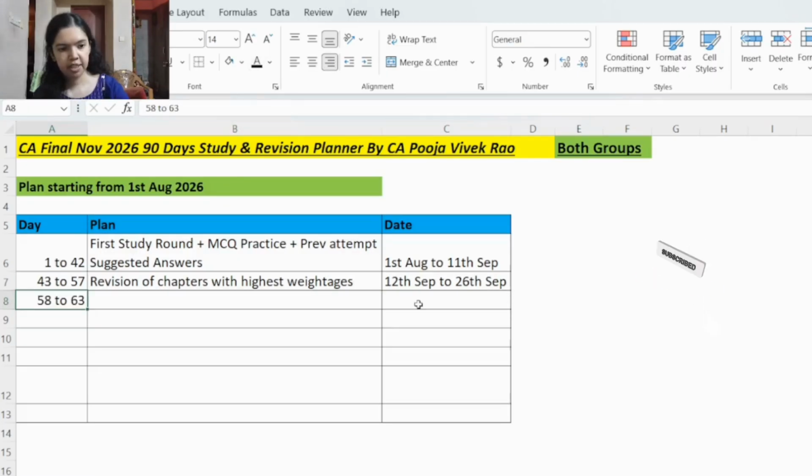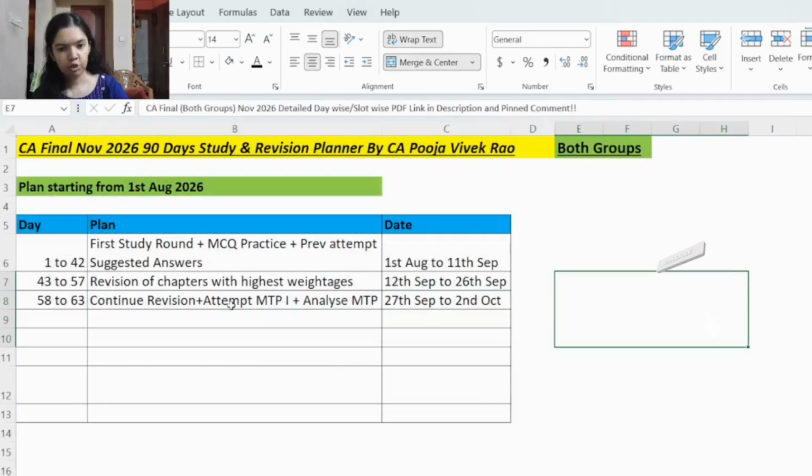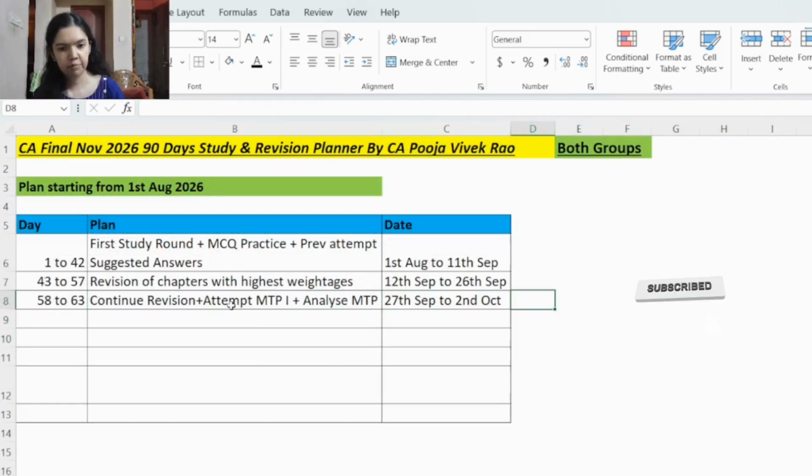Then from day number 58 to day number 63, that is 27 September to 2nd October, you will continue your revision, attempt mock test paper 1 and then you will analyze the MTP. So on 27 September, in the first two slots you will revise FR. Then in the afternoon slot, that is 2 p.m. to 5 p.m., you will attempt mock test paper 1. We have kept the mock test paper timing same as the exam time, 2 p.m. to 5 p.m. Same way for the other days also.